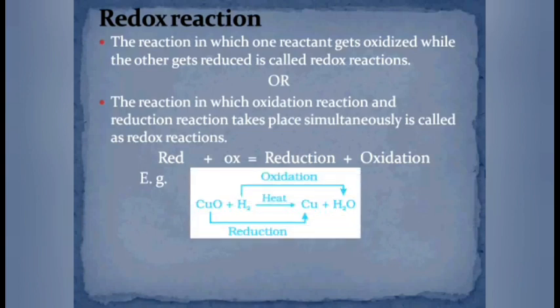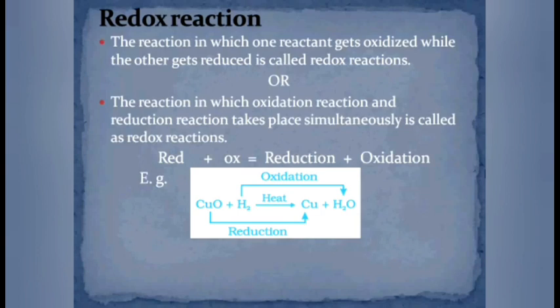See, on screen, CuO plus H2. In this reaction, CuO after the reaction is converted into Cu and hydrogen is converted into H2O. That means copper oxide has lost oxygen. As it is losing oxygen, it is getting reduced. On the other hand, hydrogen is accepting oxygen and is forming a water molecule.